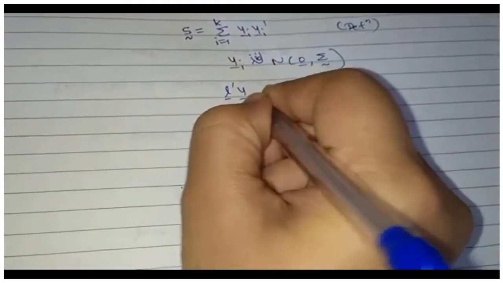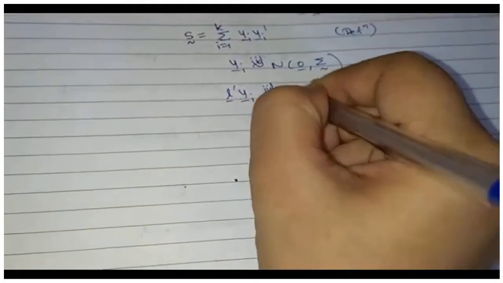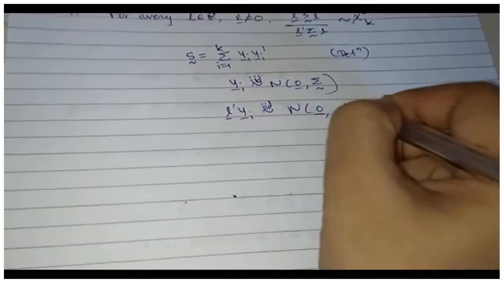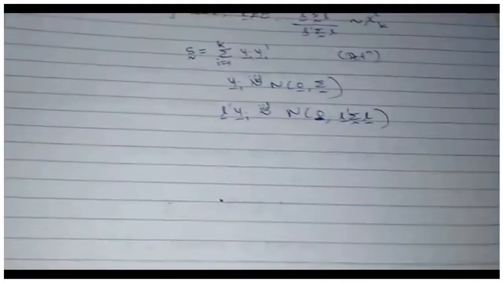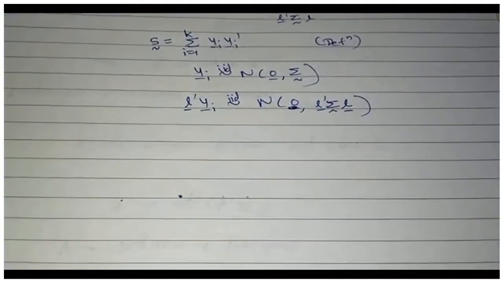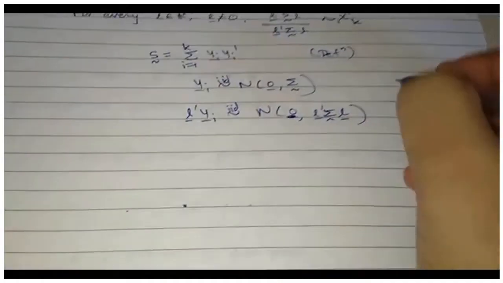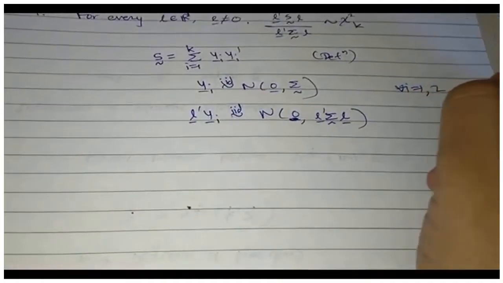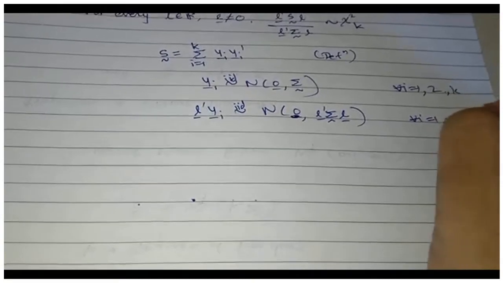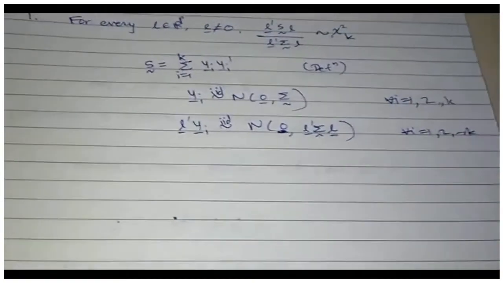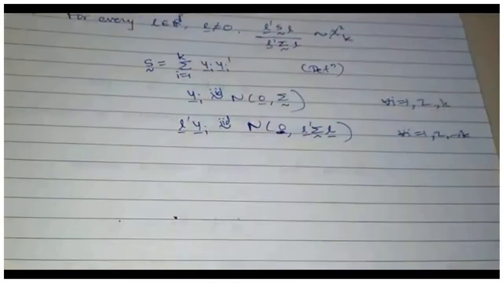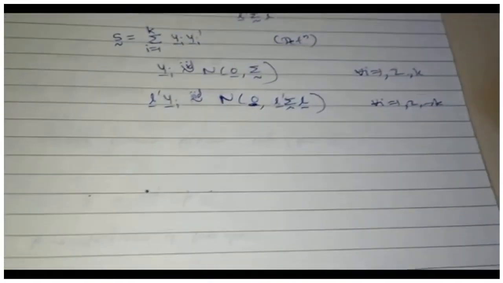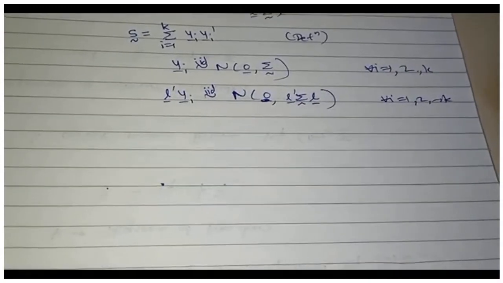Because the yi's are IID normal, I can write L prime yi as IID normal with mean scalar 0 and variance L prime sigma L, for every i going from 1 up to k.